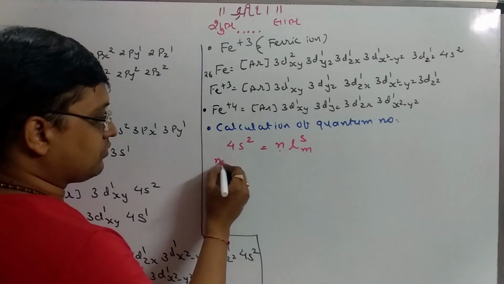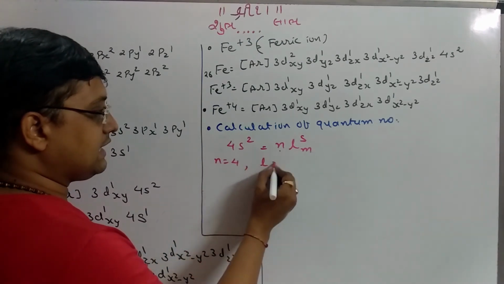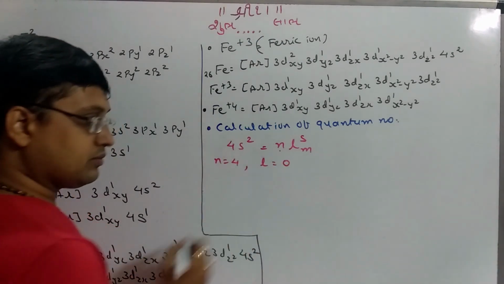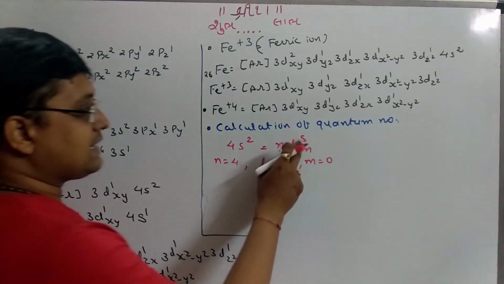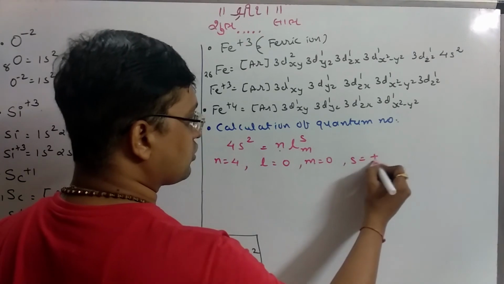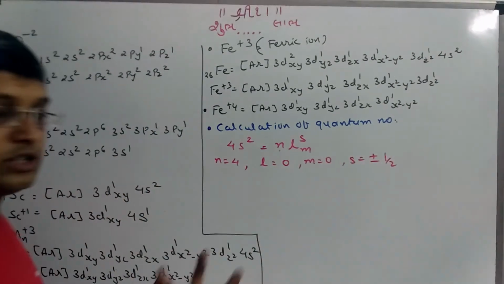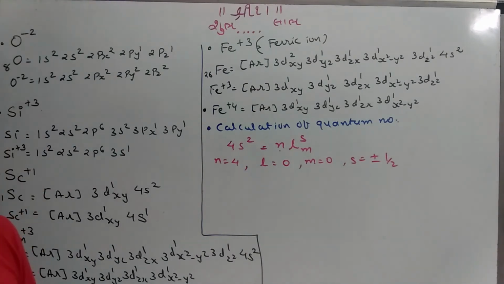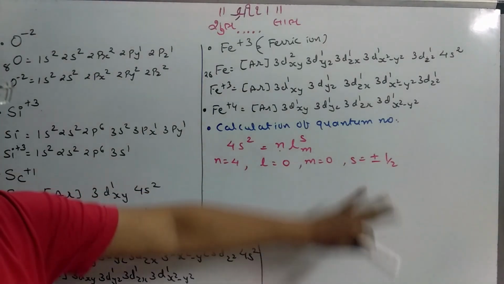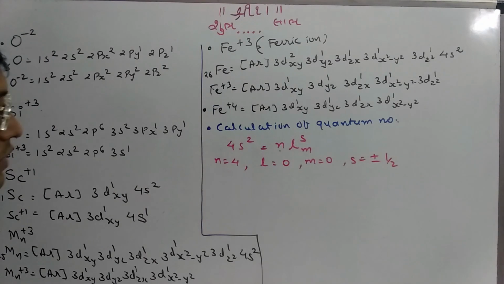N equals 4, l equals 0 for the s orbital. The value of m is also equal to 0. S can be written as plus or minus 1/2. Either one you can accept. If you write plus 1/2, it is right. If you write minus 1/2, or both plus or minus, then it is accepted.